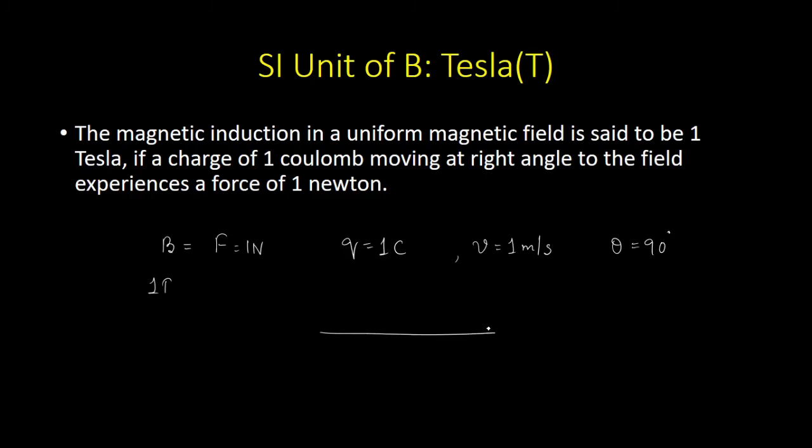So if this is the magnetic field and if you have a charge which is 1 coulomb and if it is moving at an angle of 90 degree to the field at a velocity of 1 meter per second, if in this case the force that is acting on this charge is 1 Newton, then we'll say the field is actually 1 Tesla.